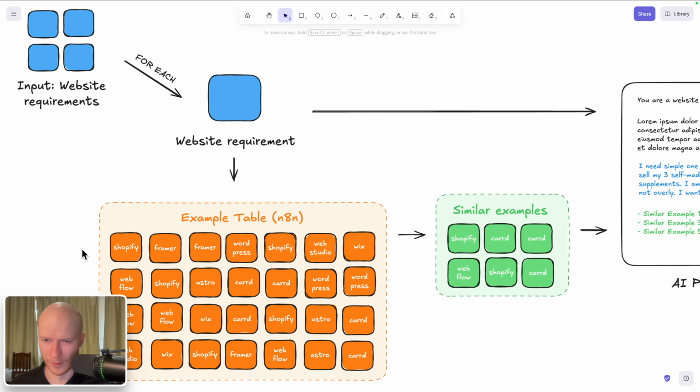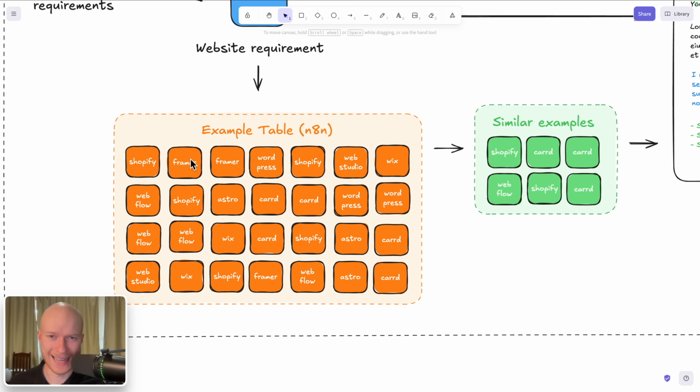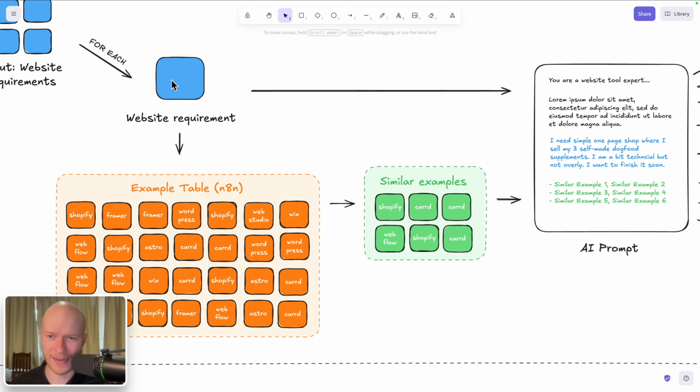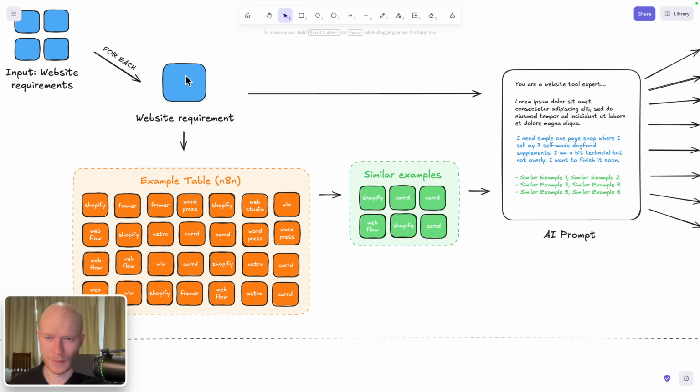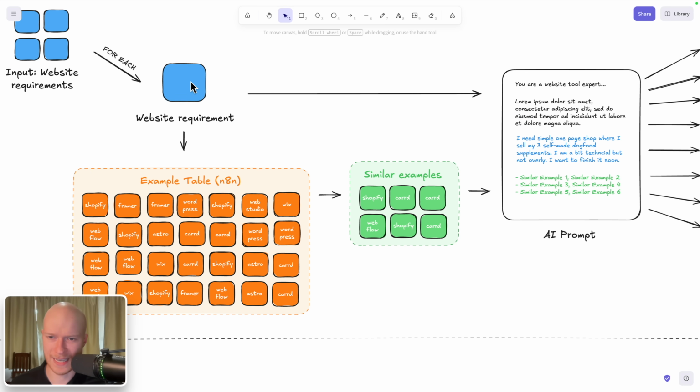What we're going to do here is create an examples table, kind of like an examples database in n8n. And in this examples database, we put in as many examples as we want. We can put in 100 examples here, thousands of examples, it does not matter. And then every time we have a new input, when we have to analyze a new website requirement, instead of immediately sending that requirement to the AI, we first send it to this